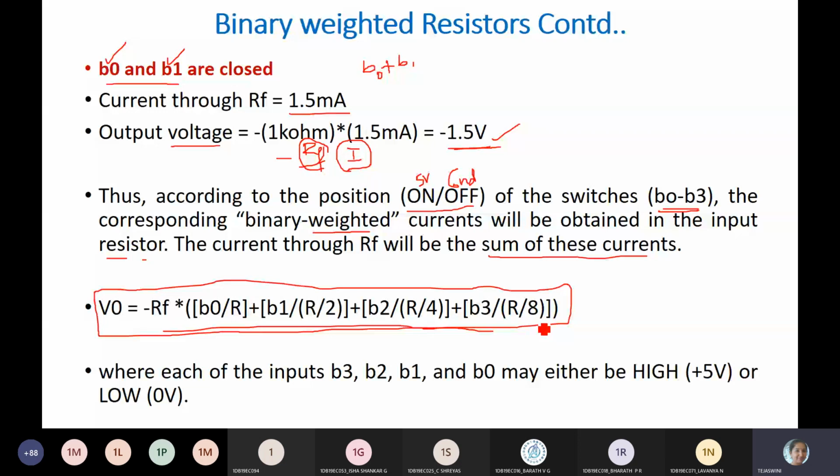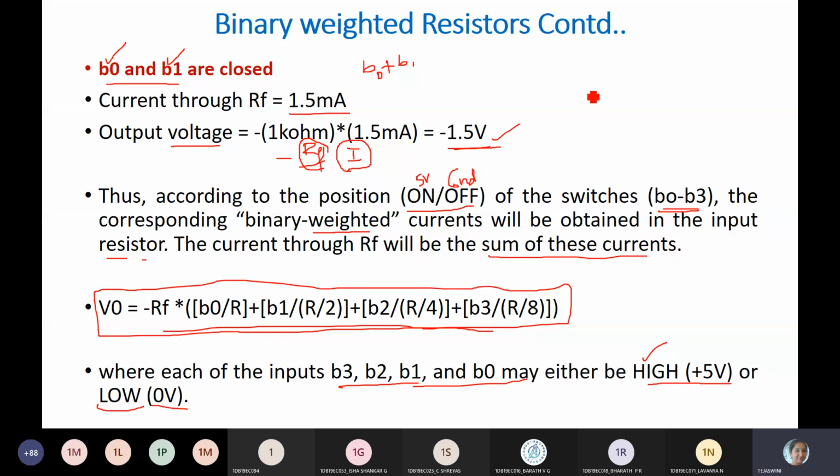As you all know, each of the inputs B3, B2, B1 and B0 is either connected to plus 5 volts, or in other words high value, or it is connected to 0 volts, or low value, based on your combination. Whatever combination you want, you can find out the output voltage for that combination. So 16 combinations you'll get because there are 4 inputs.